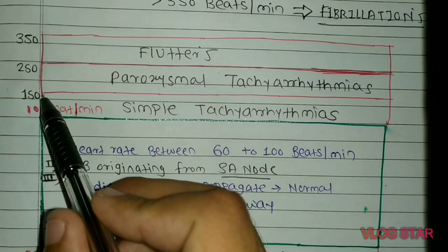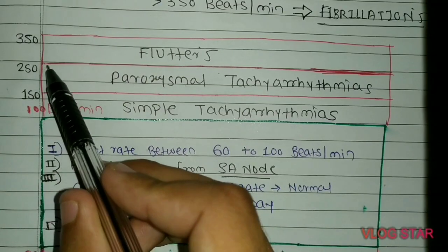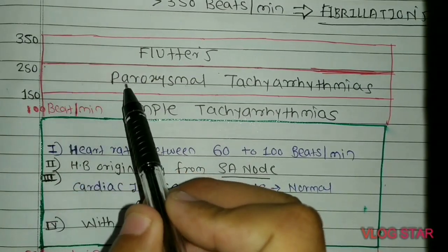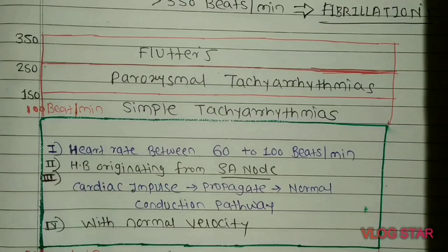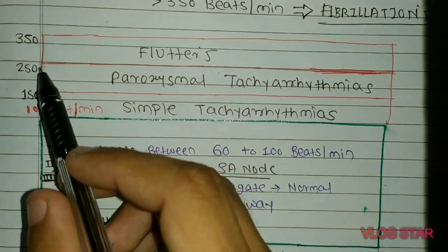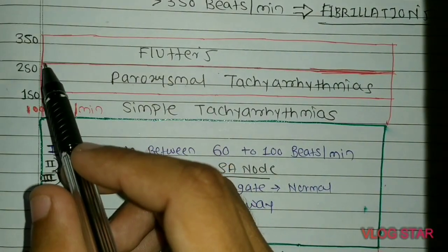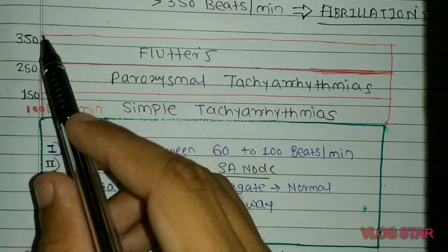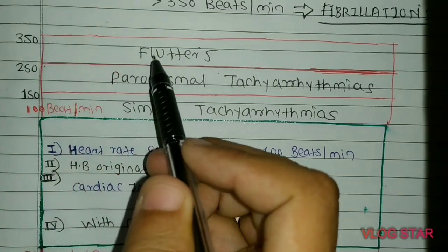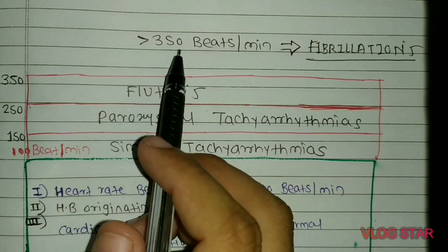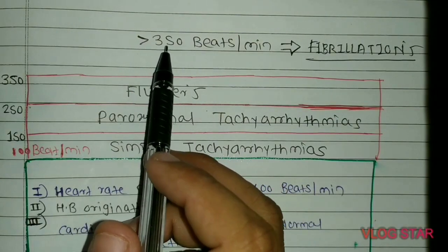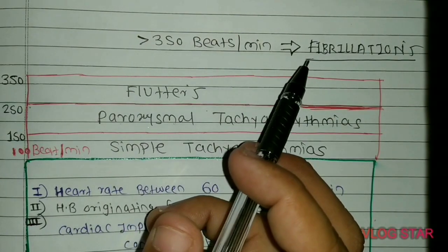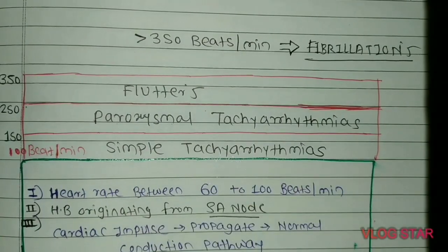Heart rate between 150 and 250 beats per minute is called paroxysmal tachyarrhythmia. Between 250 and 350 beats per minute, it is called flutter. And above 350 beats per minute, it is called fibrillation.